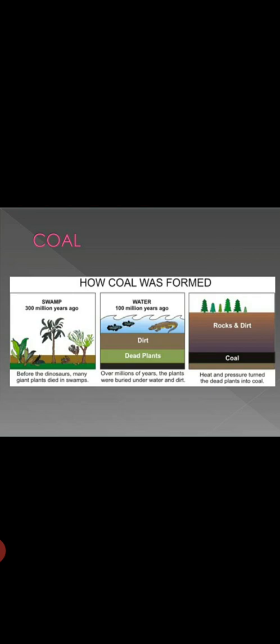This complete process takes millions of years to convert wood into coal. That's the reason it is considered a non-renewable energy resource, children. Now, what is coal actually composed of?